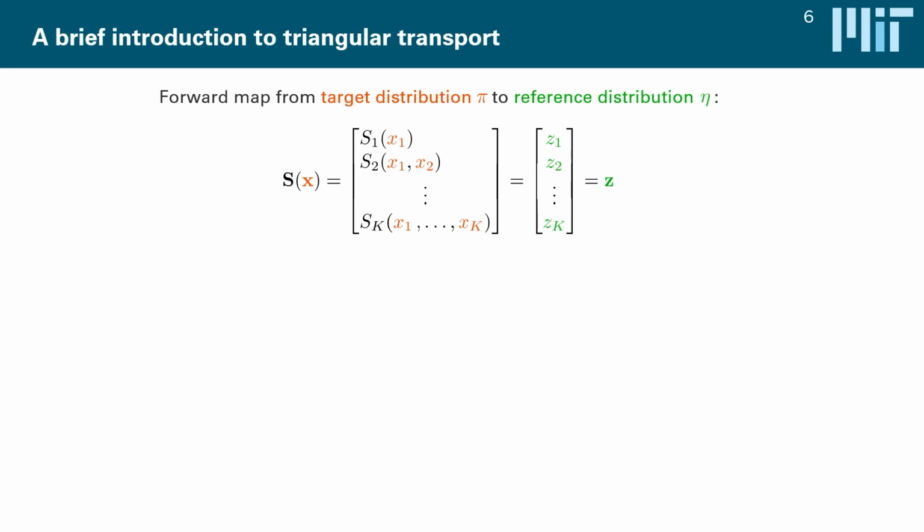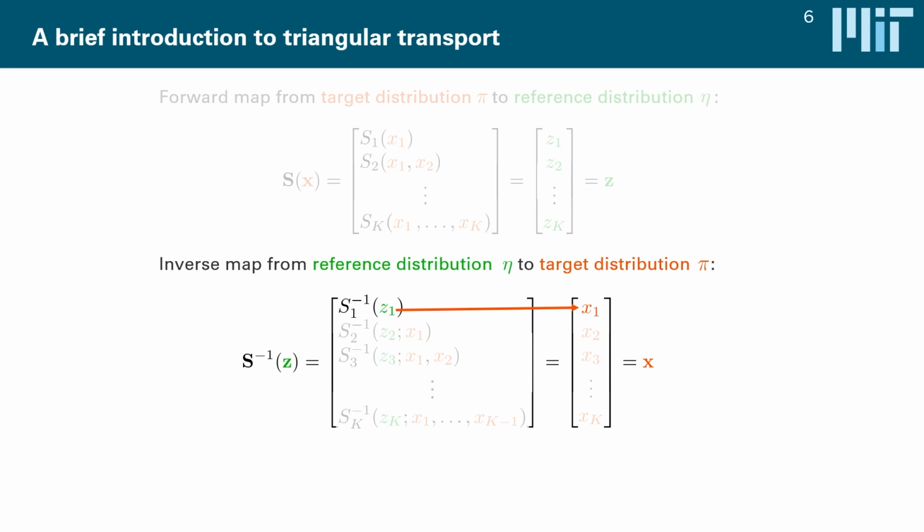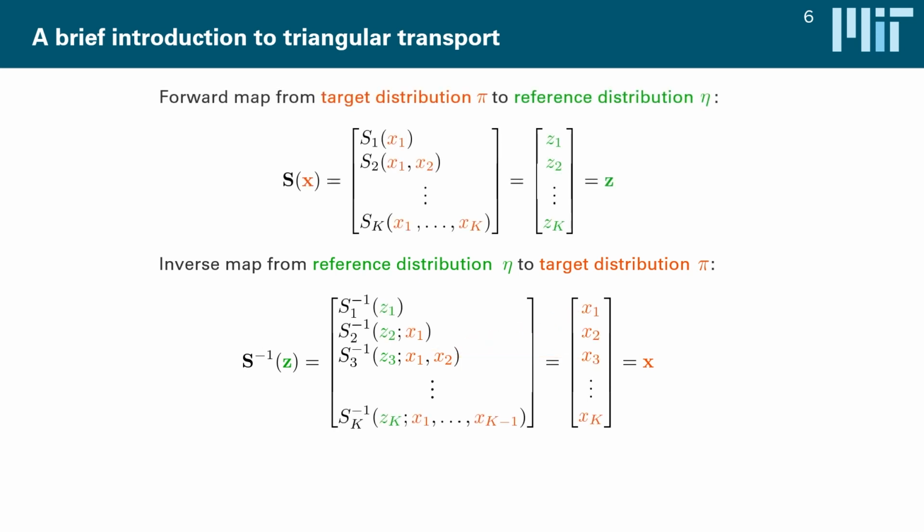However, things get a lot more interesting if you take a look at the inverse map, which takes us from the reference back to the target. Now the inverse map can no longer be evaluated independently, but must be evaluated in sequence, where we start by inverting the first map component function, a simple one-dimensional root finding problem with a unique solution due to monotonicity, which gives us x1. This x1 then serves as a secondary input for the second map component's inversion, turning it again into a one-dimensional root finding problem, easy to solve, with a unique solution due to monotonicity, which gives us x2. Then x1 and x2 serve as inputs for the next inversion, again one-dimensional root finding, and so on over and over until we have inverted the entire map.